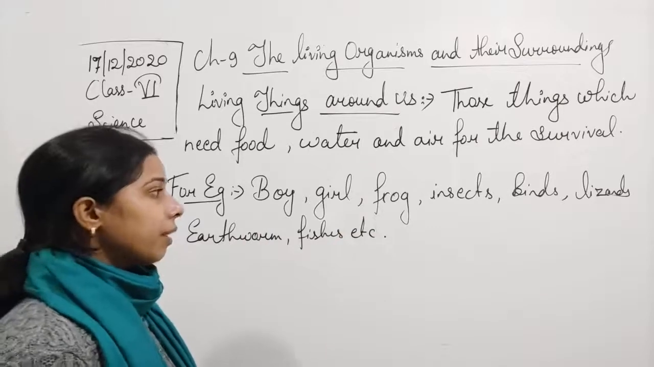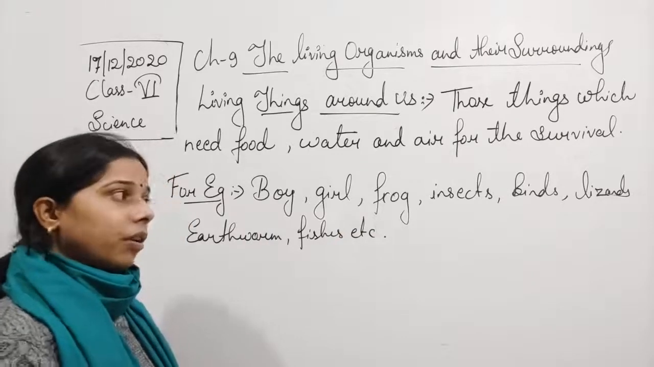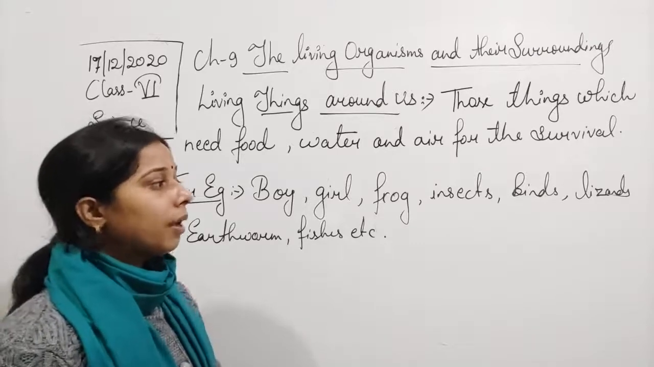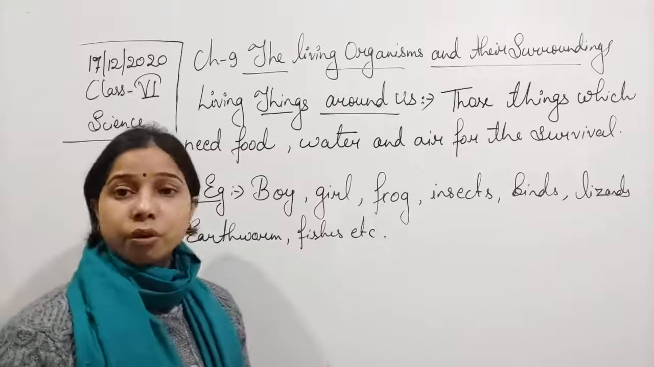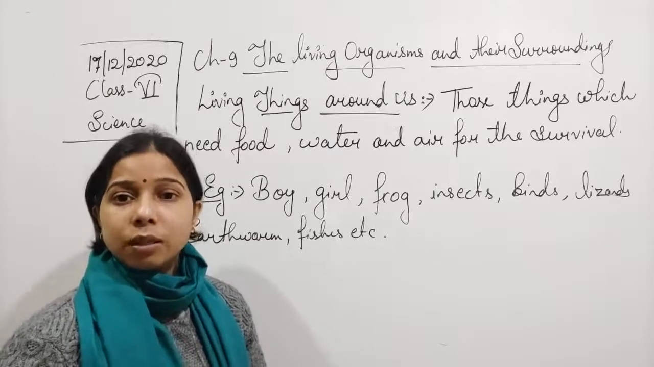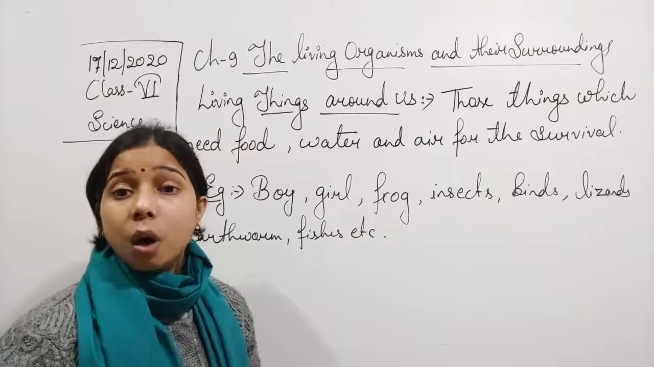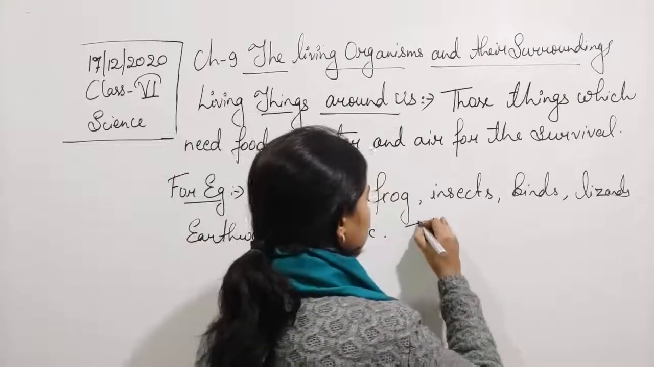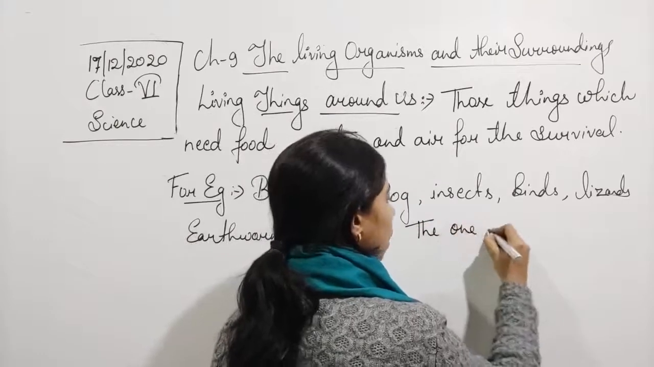One used to live on the land, the frog lives on the land as well as in the water, the fishes live in the water, insects used to fly, birds used to fly, lizards used to crawl. So you see they all possess different features, but the one thing is common, that they all need food, water and air to survive. So we can write it that the one thing